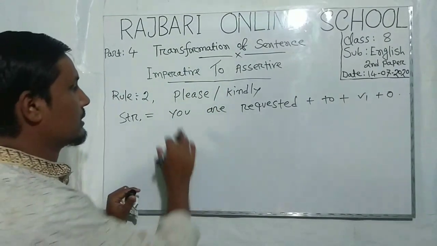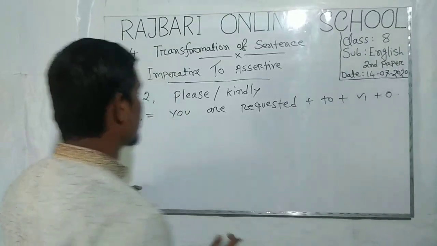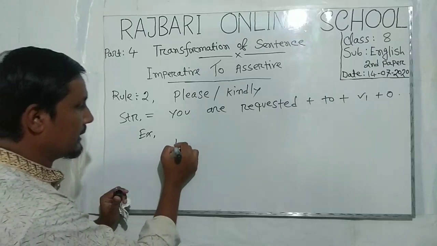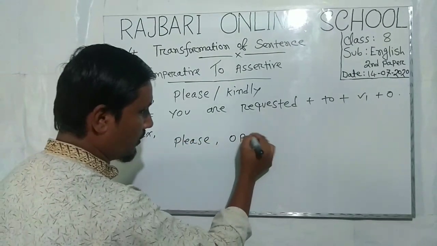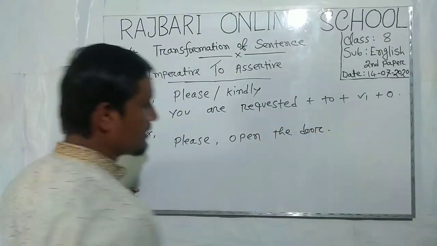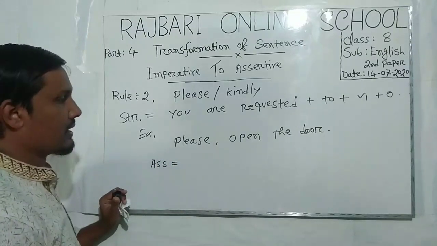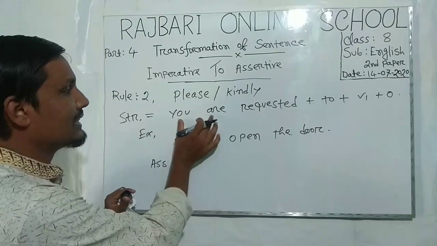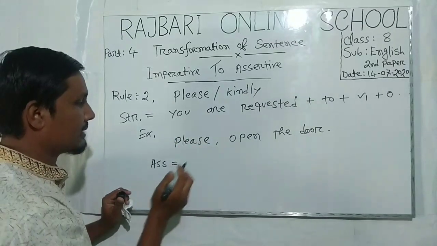Here is the rule: you are requested plus to plus verb 1 plus object. Let's enjoy an example. Please open the door. This is also an imperative sentence, and you have to see this word please, and you have to use this rule for converting this sentence into an assertive sentence.